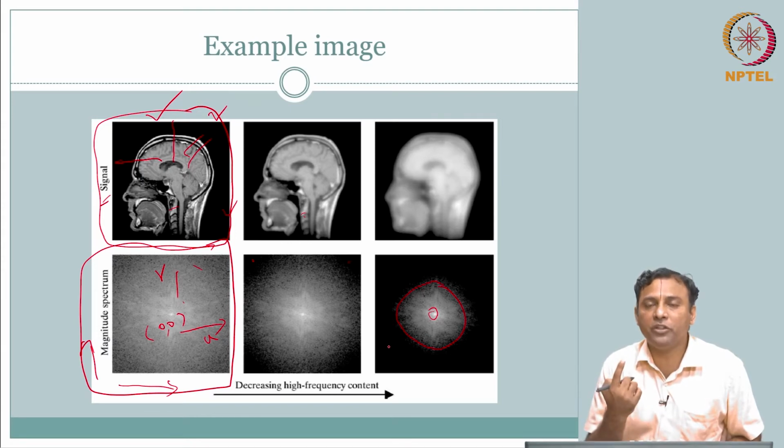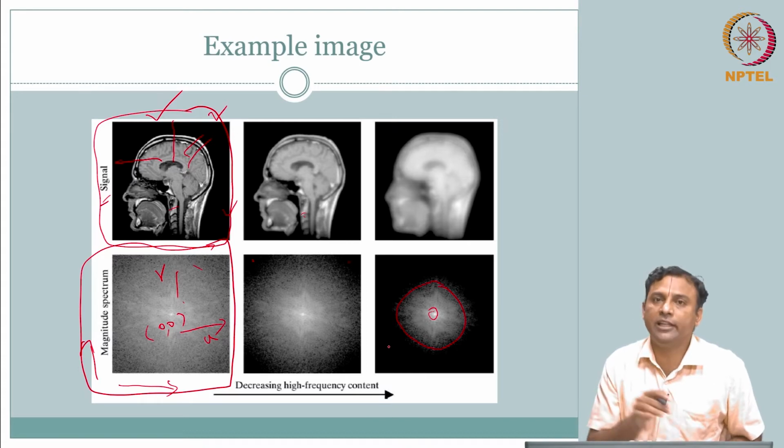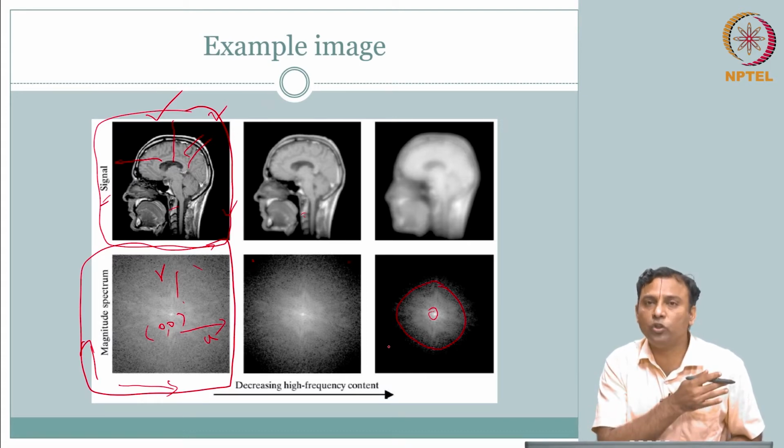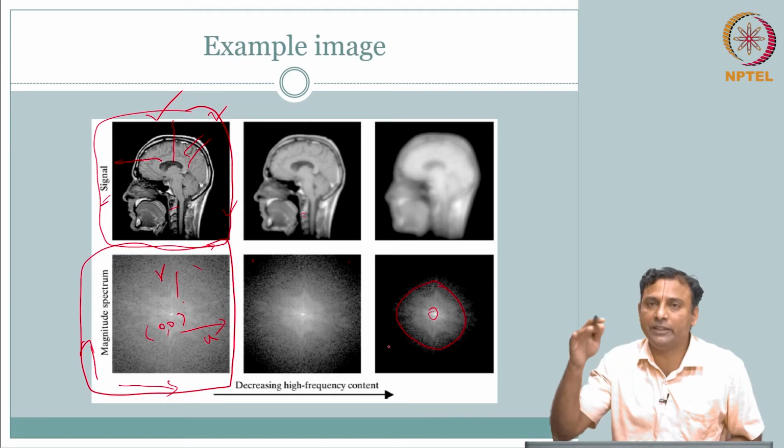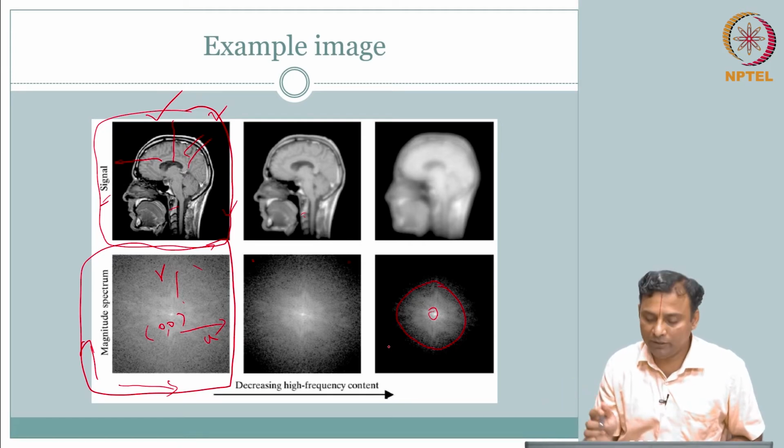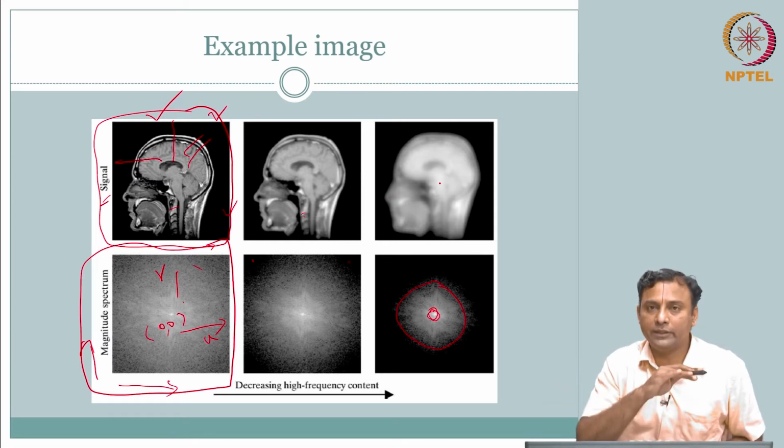If there is 0 frequency, what is the meaning? There is no oscillation, meaning there is no change, no fluctuation in the intensity. If there is high contribution from the 0 comma 0 value, there is no frequency, so this should look flat, the same value throughout, which is pretty much what it is.